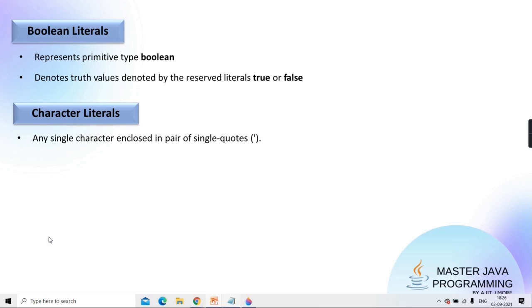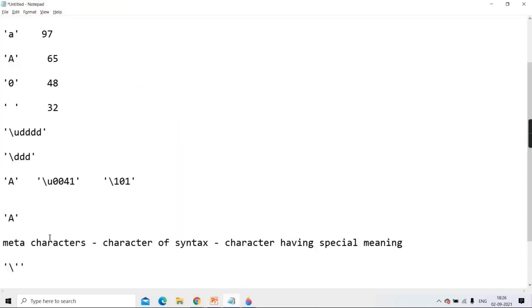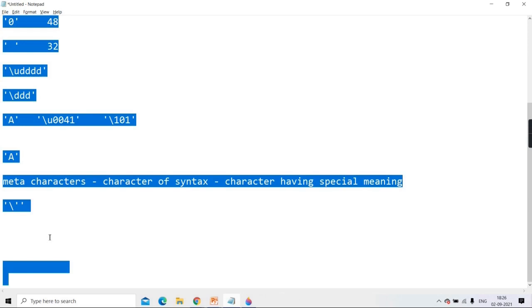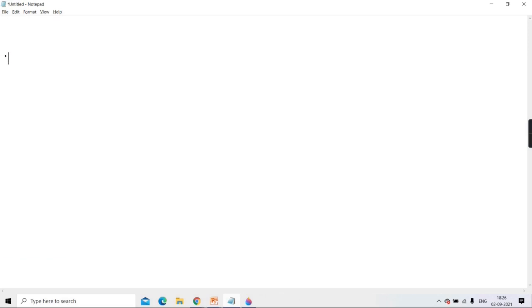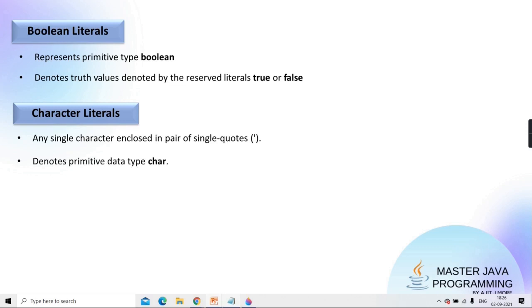So can we represent character literals in different ways? What are the different ways of representing a character literal? One, directly write that character. Second, you can write backslash u with 4-digit hexadecimal, or backslash with 3-digit octal. It's up to you. So hope it is clear how to represent a character literal. It's a single character enclosed in a pair of single quotes and denotes the data type char.